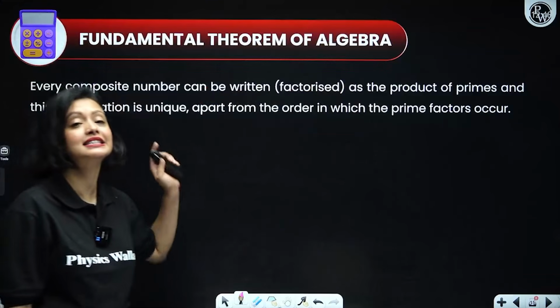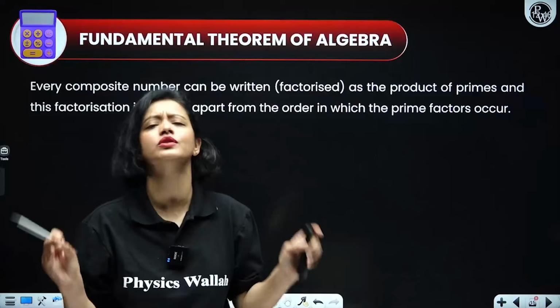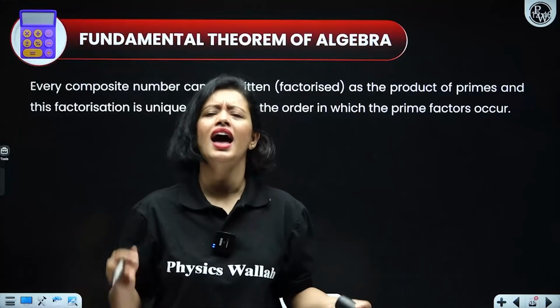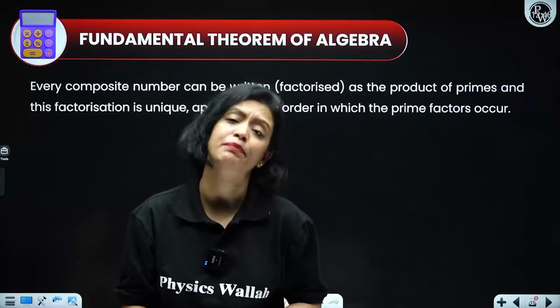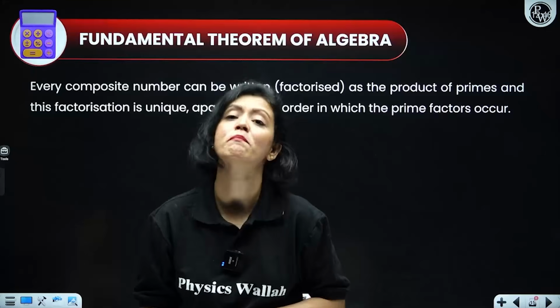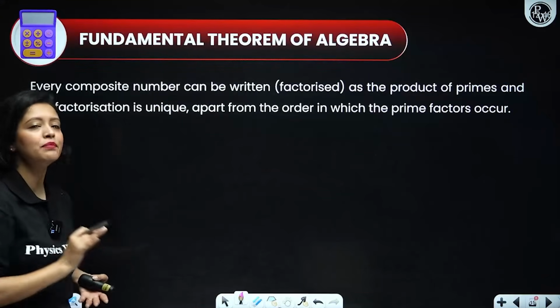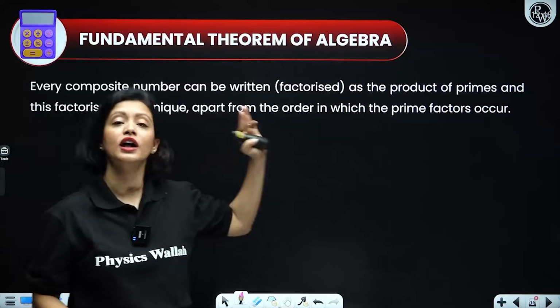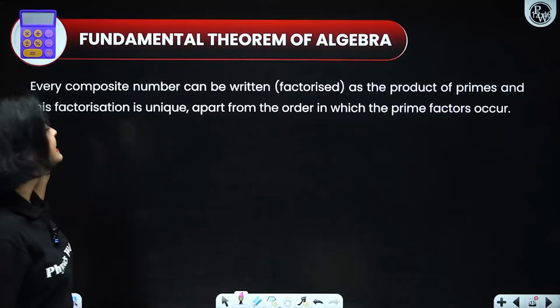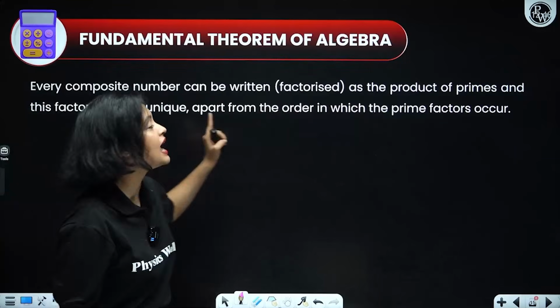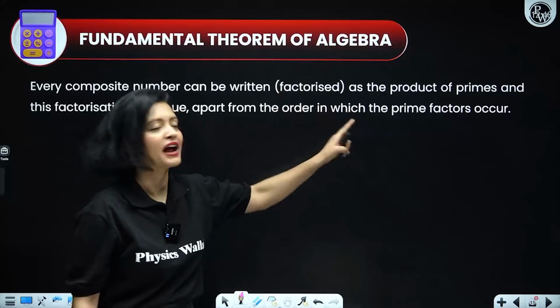And now let us discuss the most important theorem of this chapter. And you should remember the statement of this theorem. Okay, so mug it up. Every composite number can be factorized as the product of primes, and this factorization is unique apart from the order in which the prime factors appear.